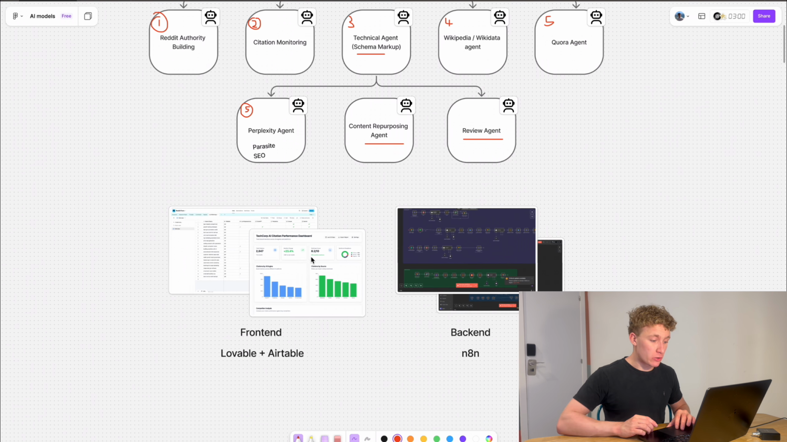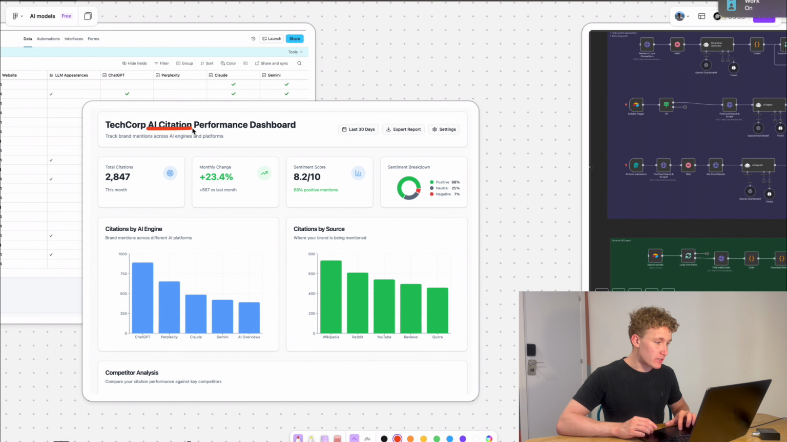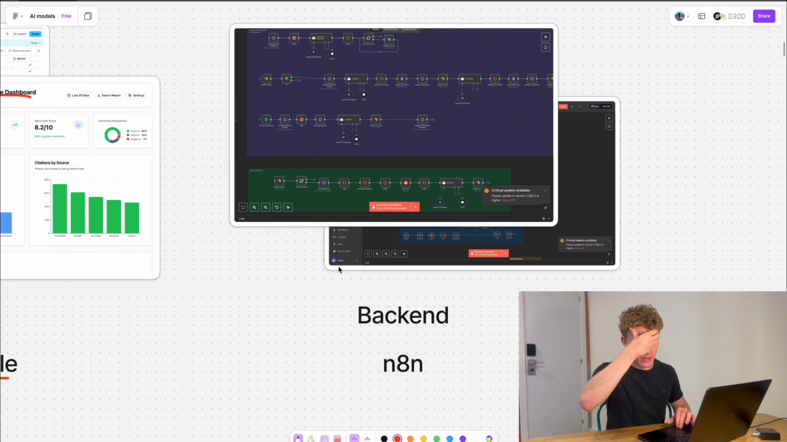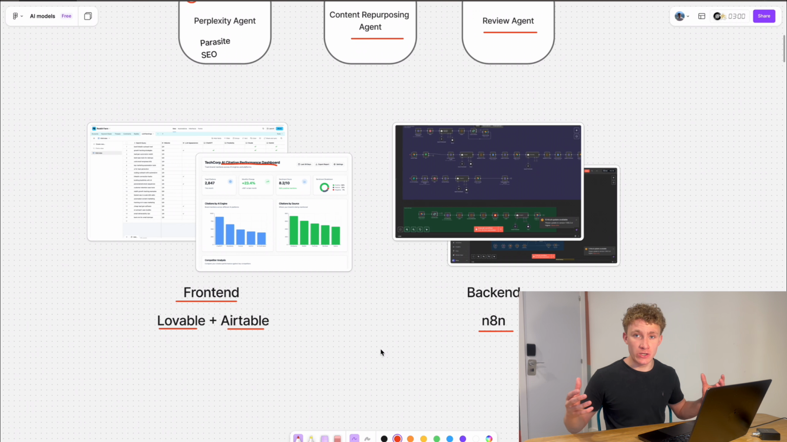Before we do that, just a quick note, front end we've used Lovable and Airtable. We've only used Lovable for this, which is basically an AI citation performance dashboard. Essentially, where are you ranking on ChatGPT, on Perplexity for relevant search terms? And then, of course, the back end has been built through n8n, which is an AI agent automation software. So let's get into how we actually built this.